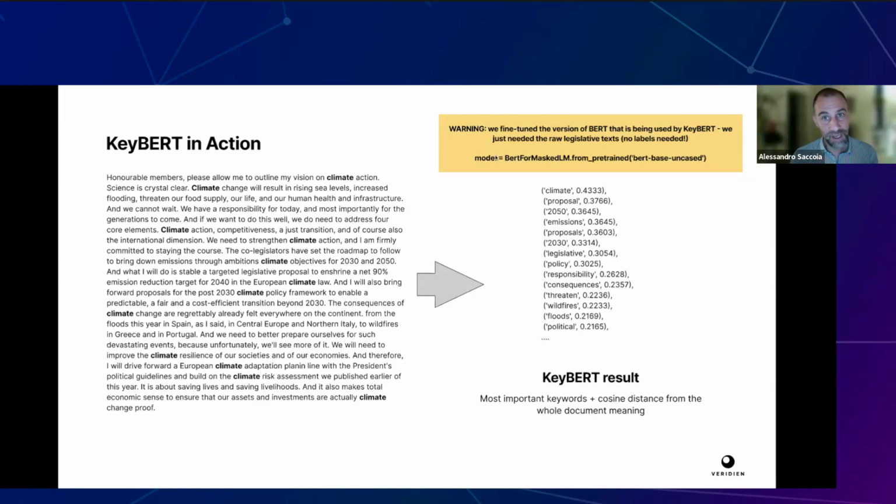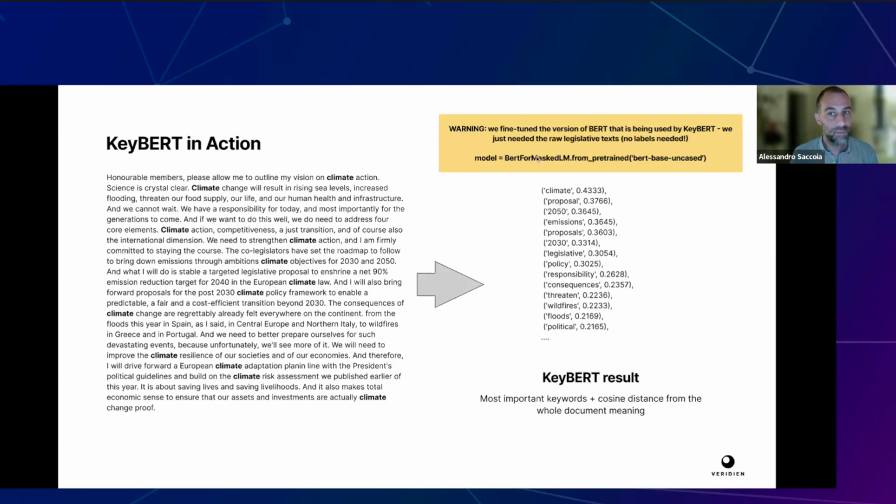Just one warning, we fine-tuned the version of BERT to the legislative documents, because in any case, it's an unsupervised kind of training. So we had the legislative texts tagged by people at the European Commission and at the European Parliament, tagged very well also, because we did some data visualization, and we saw that the clusters were quite far away from each other.